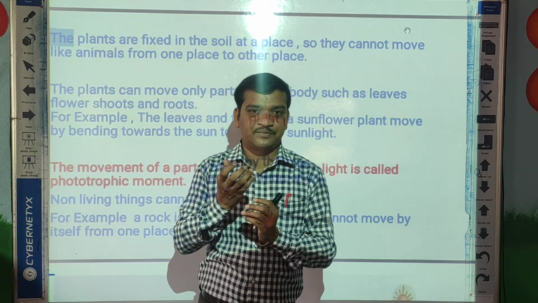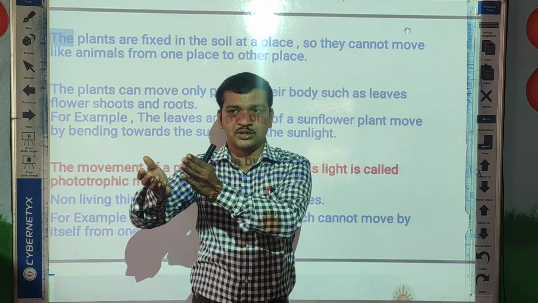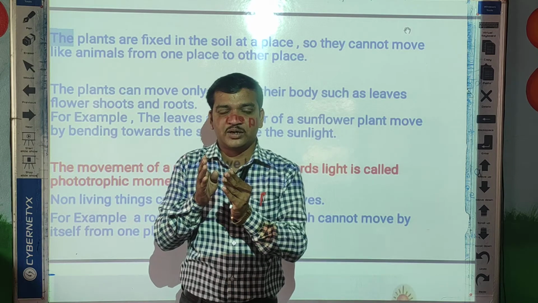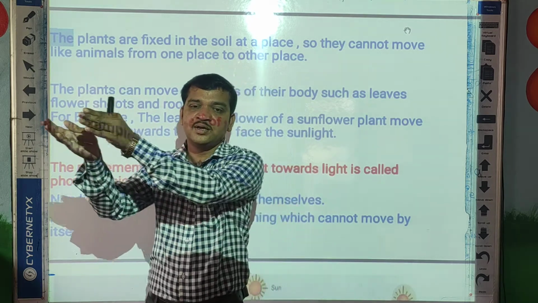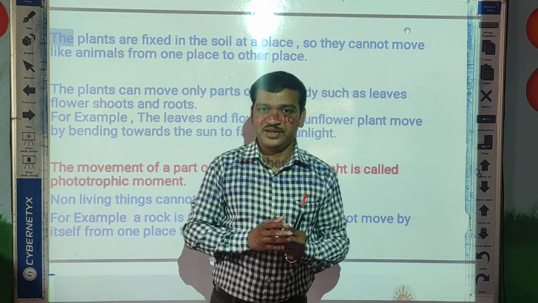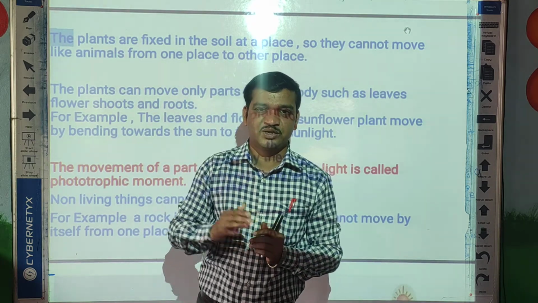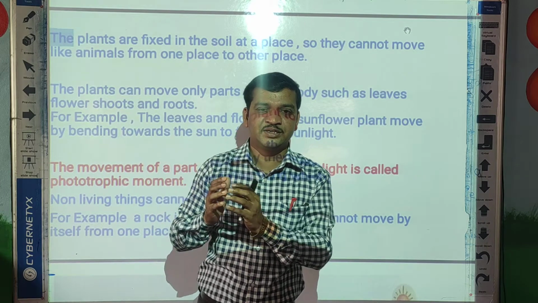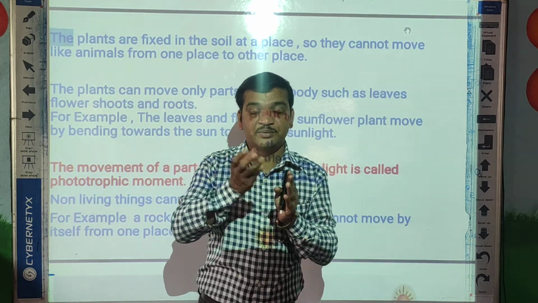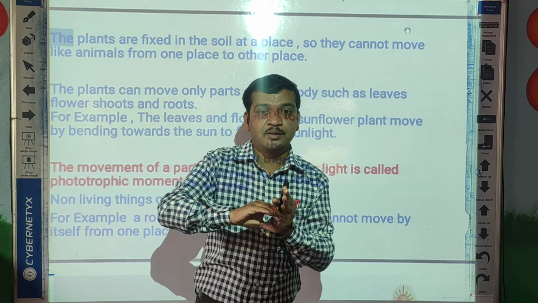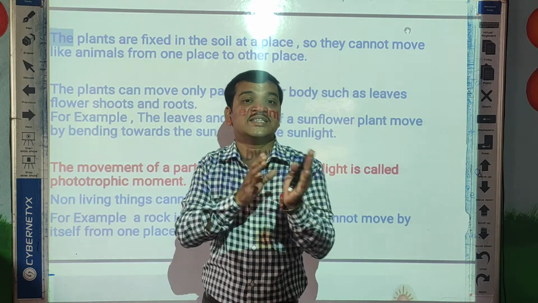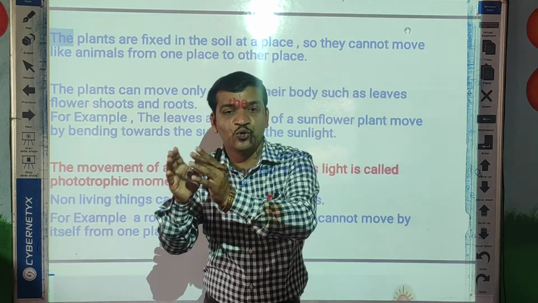The potted plant kept near the window. You see the branches of the potted plant move towards the sunlight. Wherever the sunlight is reaching, in that direction the branches of the potted plant move towards the sunlight. That is one response, that is one movement.